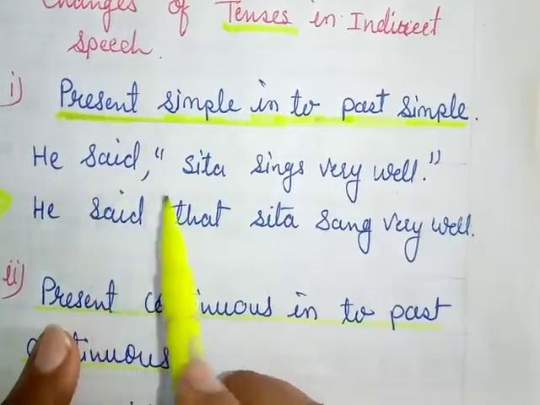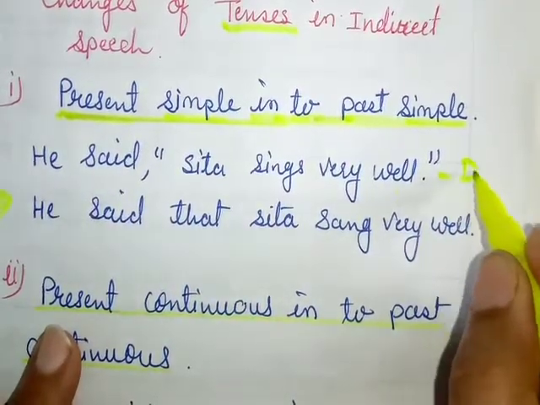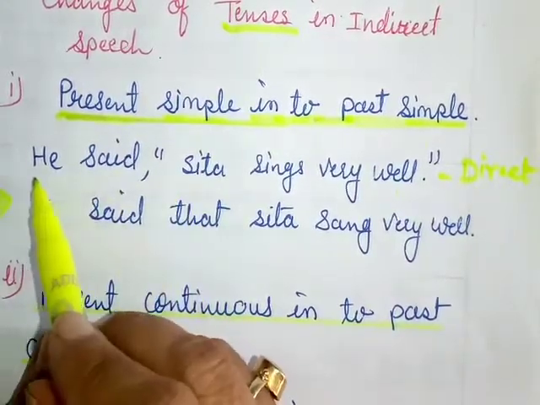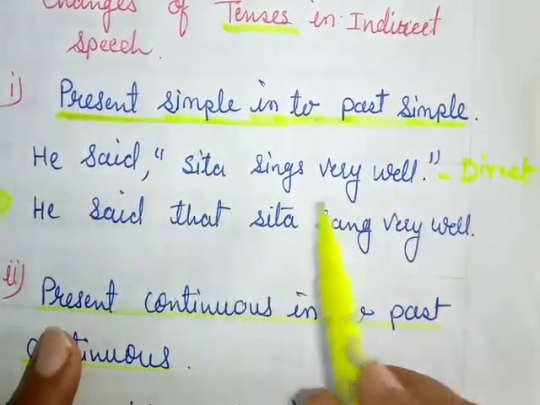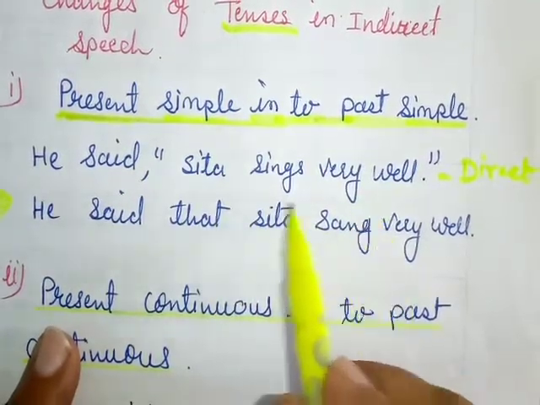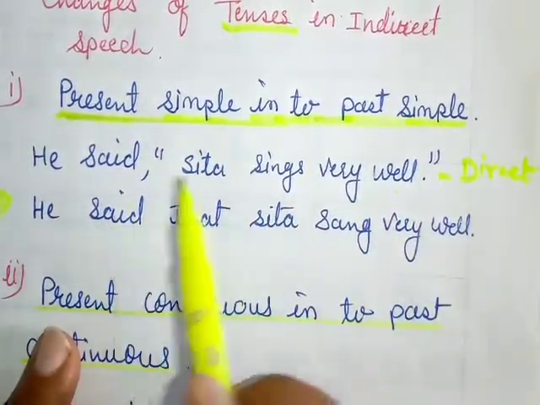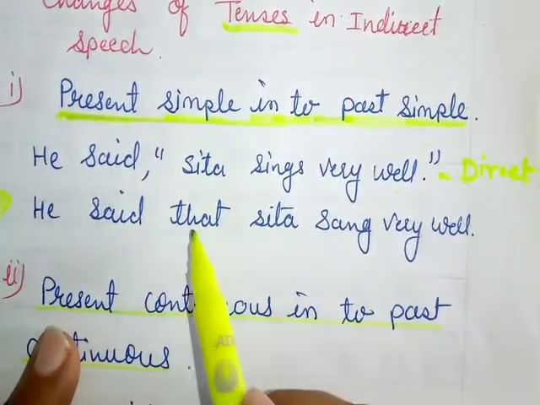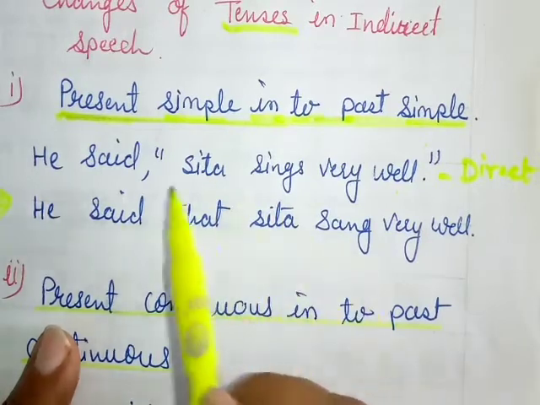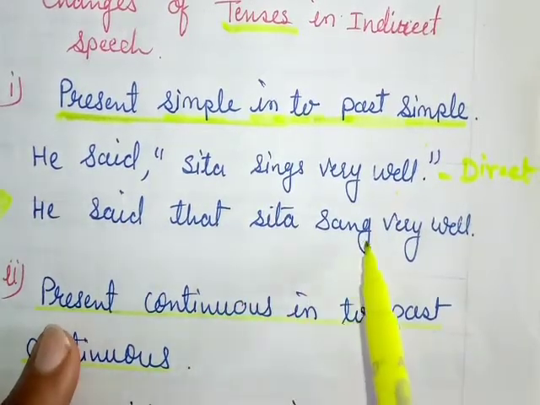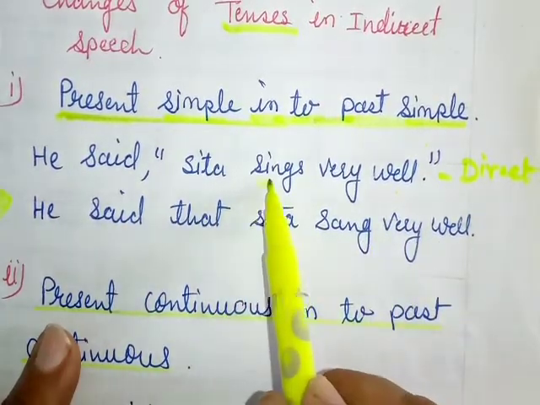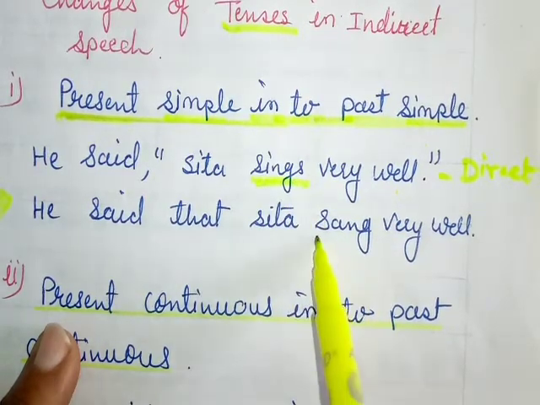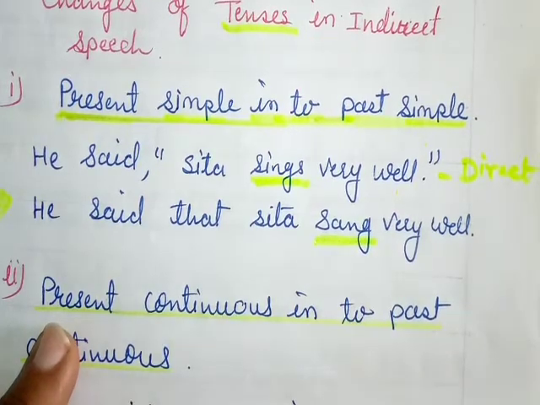This is the direct narration because the speaker's words are spoken the same as they were said by him. But when we change it, it will change into: he said that, the inverted commas will be removed, and in place of them we will add that. He said that Sita sang very well. Here we have the verb sings. It is the verb of present indefinite tense and it is changed into past indefinite. I think you understood it.